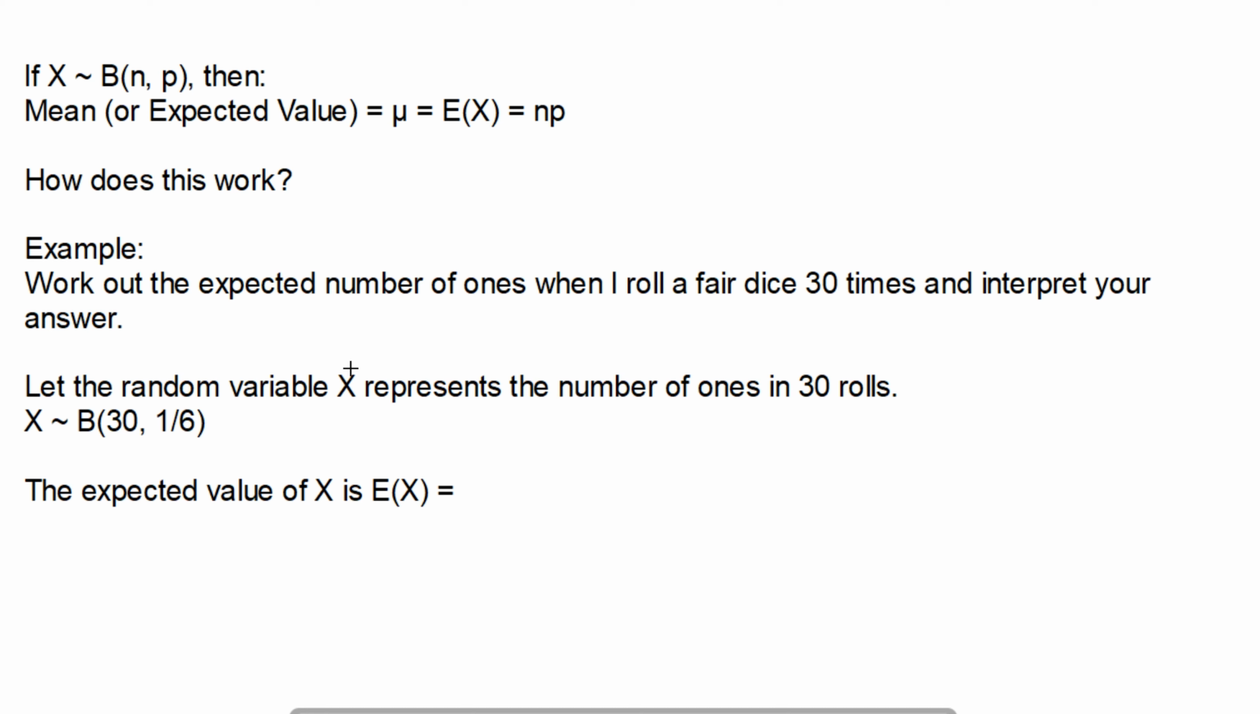Let the random variable X be the number of ones in 30 rolls. So we know that I'm going to be doing 30 trials and each has a probability of 1/6. So the expected value of X, that's E(X), is just going to be n times p. That's the number of trials, 30, multiplied by the probability, 1/6, and I'm going to get 5. So I would expect on average 5 ones when I roll my dice 30 times, which seems reasonable. 1/6 of the time, fairly straightforward idea there.